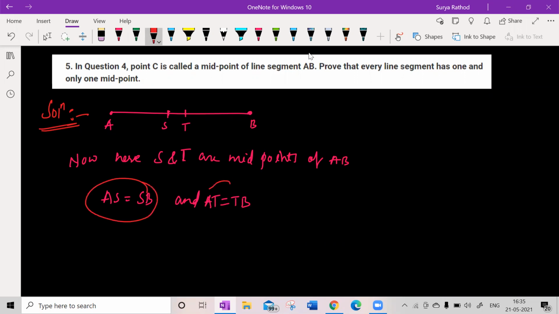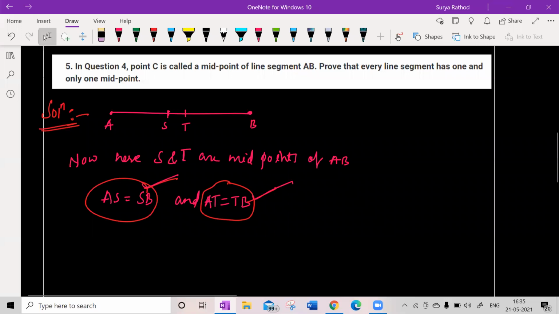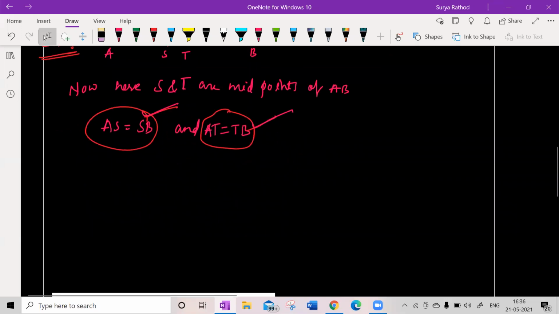If I say T is a midpoint, then this condition follows. Isn't it? Yes or no? Yes, sir. So now, what is the question given? We have to prove that there is one and only one midpoint.